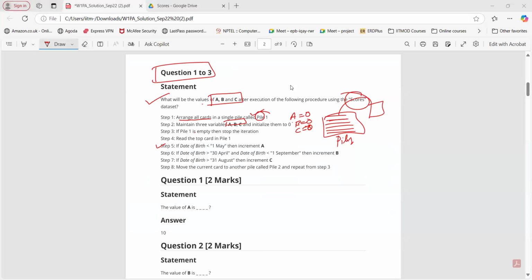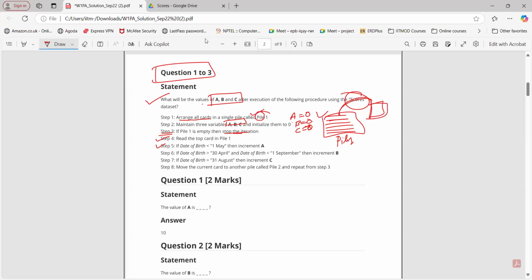Yes, see, I'm just following these particular steps. First step is to arrange all the cards in a single pile. So we are assuming that we have all the cards in this particular pile. Then we have three variables A, B, C, and initialize them to 0. It means A equals 0, B equals 0, and C equals 0. Now at step 3, if pile 1 is empty, then stop the iteration. But in the pile we already have cards, so we are not going to follow this one. Then go to step 4: read the top card in pile 1. So I will pick one card from the pile and read this particular card.